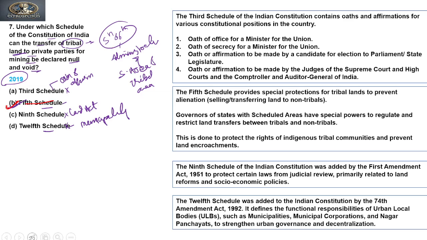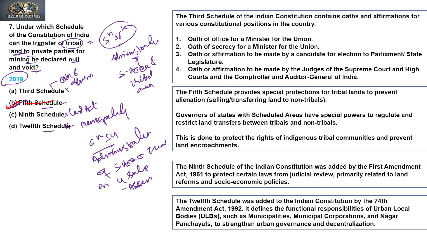So the answer to this question is B, that is the fifth schedule, which deals with the administration of scheduled areas and tribal areas, whereas the sixth schedule deals with the administration of tribal areas in 4 states, that is Assam, Meghalaya, Mizoram and Tripura. So these are the 4 states whose administration is dealt with in the sixth schedule. Clear?